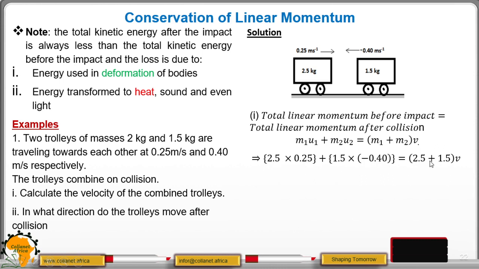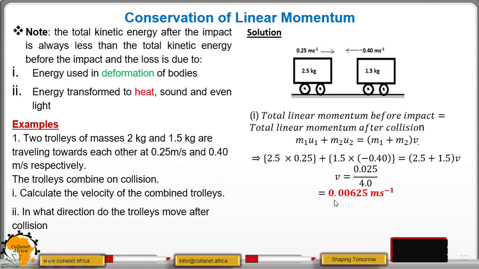Then after they combine, the masses fuse together. So the mass will be 2 plus 1.5. Then you multiply by the common velocity. When you add all these, you will get that the value here will be 0.025. And then you divide by 4, which is the sum of the masses.